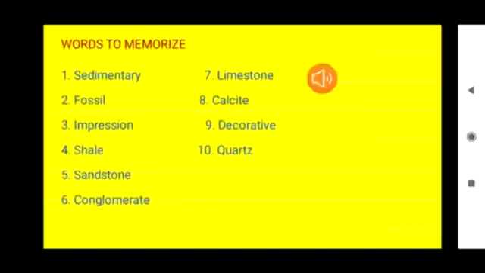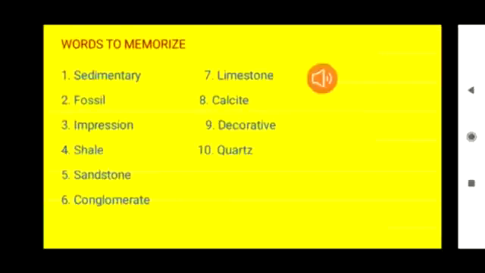Shale, a soft sedimentary rock. Sandstone, S-A-N-D, sand, S-T-O-N-E, stone, sandstone, a sedimentary rock formed with sand.